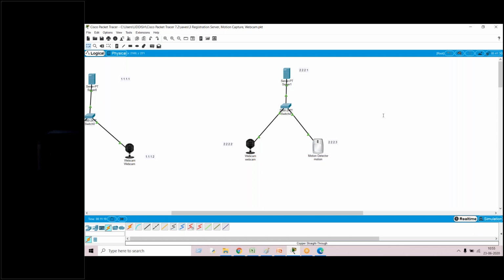As I already said, instead of using a motion detector or an IoT monitor, this time I'll be using a web application. Through the web application we will be designing an interface.